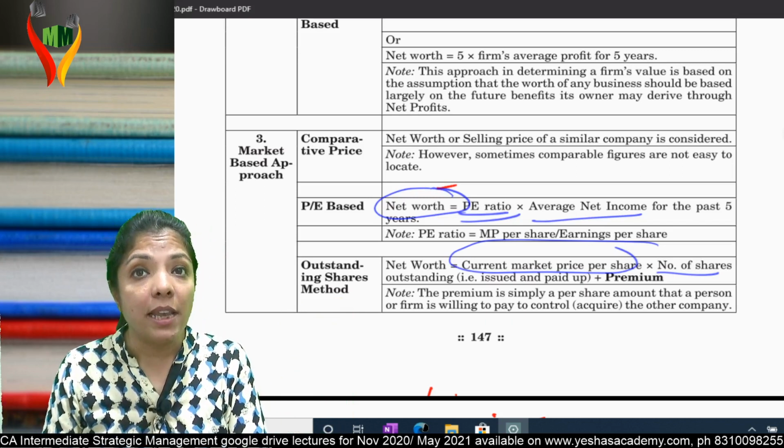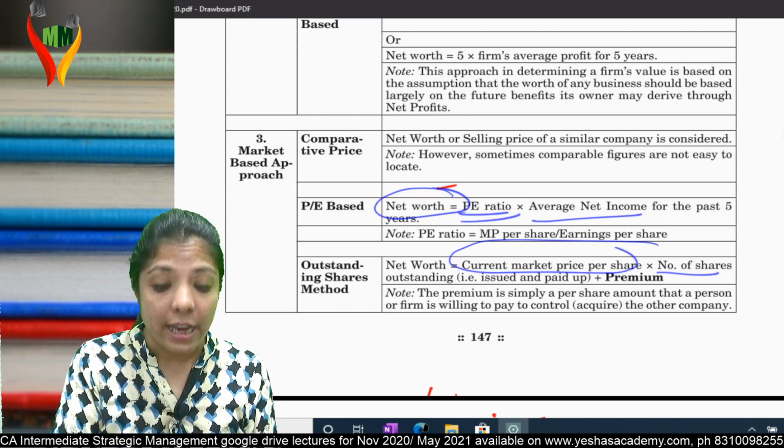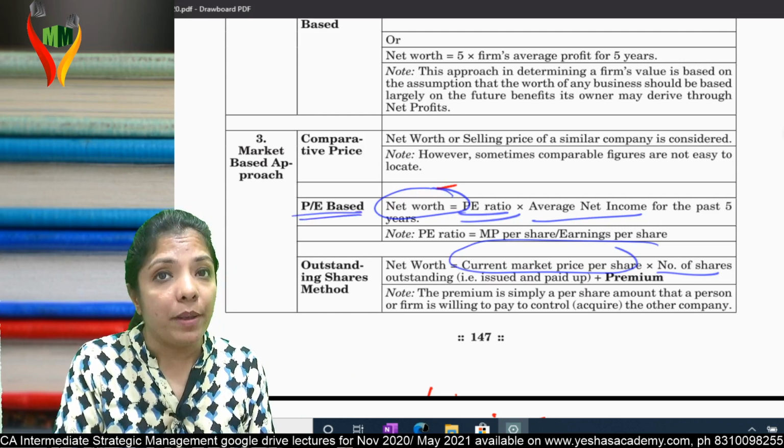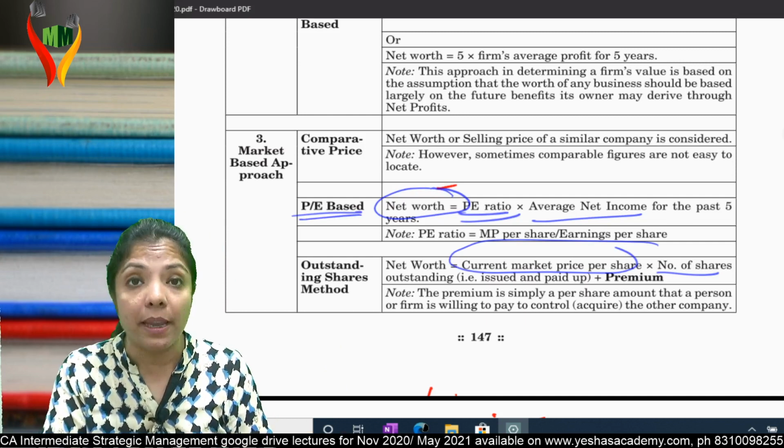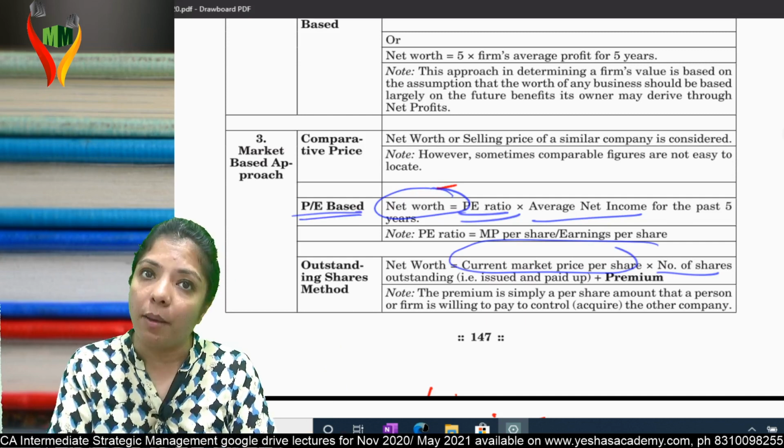So if you see in this method, PE ratio, market price helped me. Here also who helped me? Market price helped me. That means market is helping me to evaluate the net worth of the company.